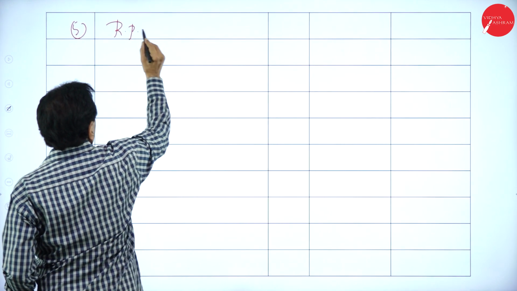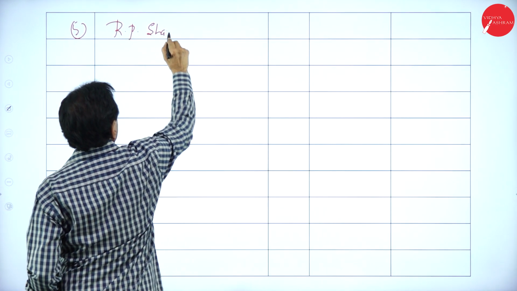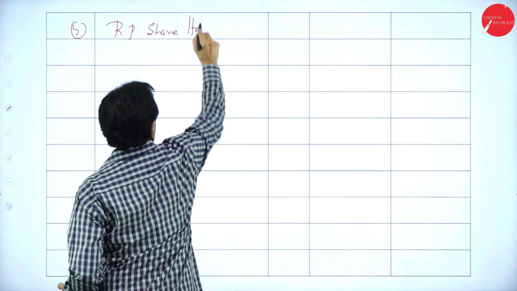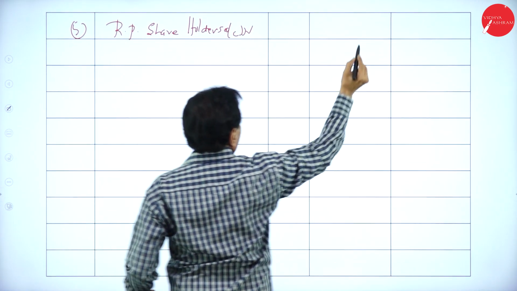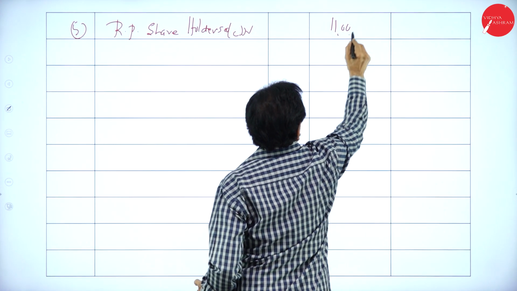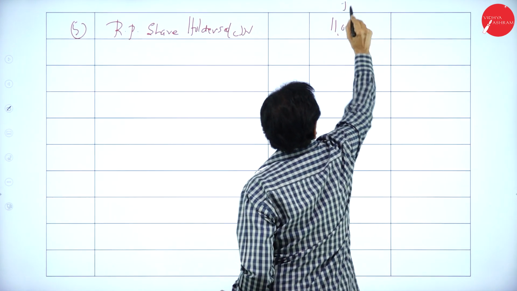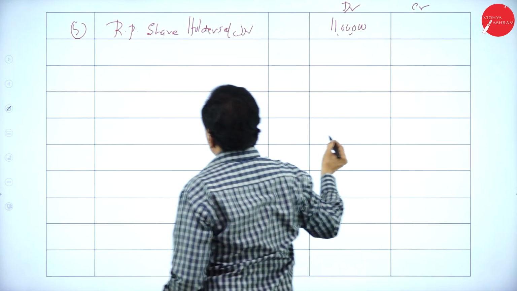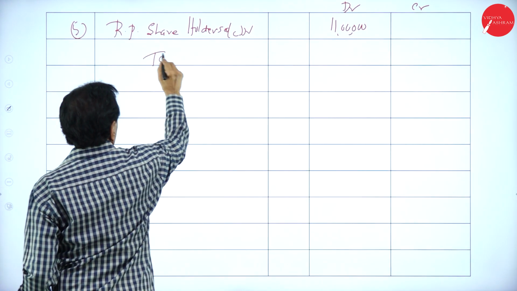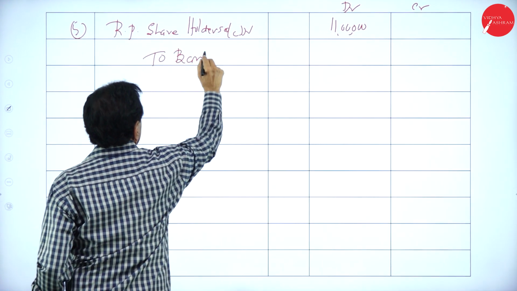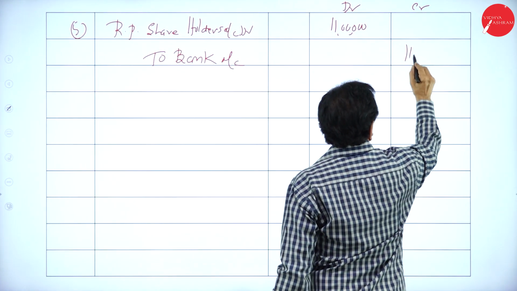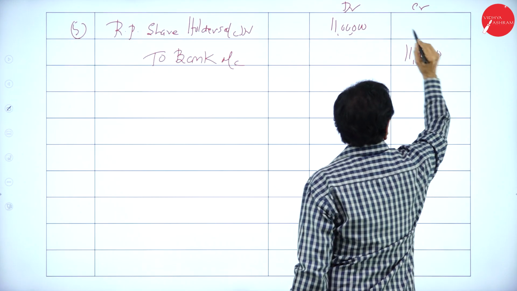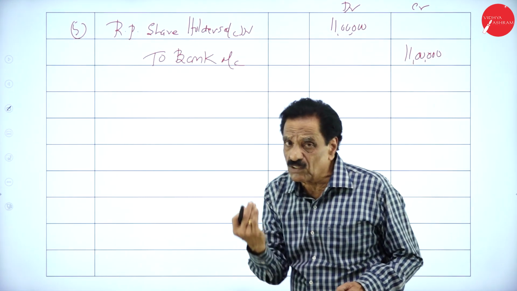Redeemable preference shareholders account debit 11 lakh, to bank account, paid 11 lakh. So we have paid the preference shareholders now.